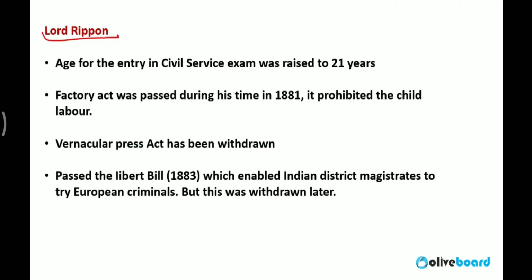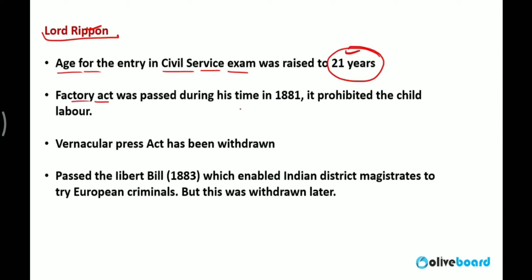Ripon. What has Ripon done? Exactly the opposite of the decisions made by Lytton. Whatever Lytton had done, Ripon came and made right. The wrong decisions, he corrected. So he again changed the civil services exam maximum age from 19 to 21.